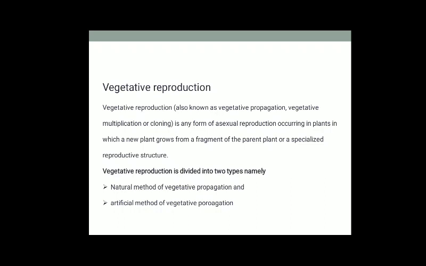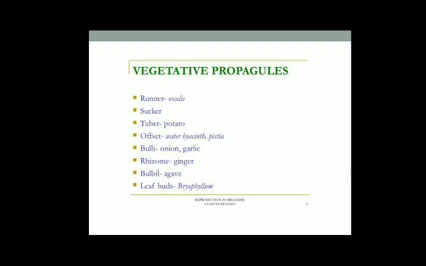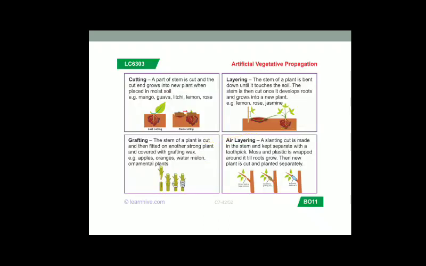Vegetative propagation is broadly categorized into two types: the natural method of vegetative propagation as well as the artificial method of vegetative propagation. We are told that there are some vegetative propagules, or structures, that help in vegetative propagation. Here is the list of vegetative propagules. Next, we have artificial methods of vegetative propagation, which include cutting, layering and grafting.